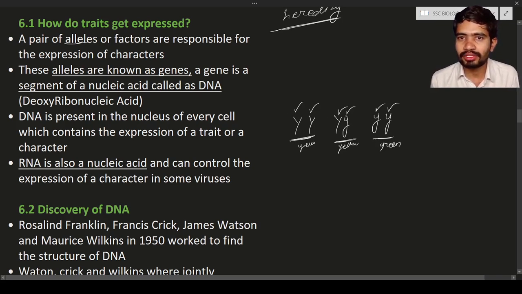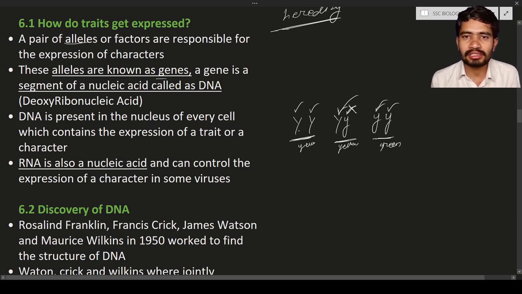Out of these two, one is dominant and one is recessive. The dominant will express and the recessive gene will not express. Here the capital Y is dominant, so yellow color will be expressed, and the small y is recessive, so it is not going to express. This is about the expression of the characters. Here there is no dominant, only recessive, so the recessive genes will express, meaning only green color will express, because there is no dominant gene. These alleles are known as genes.